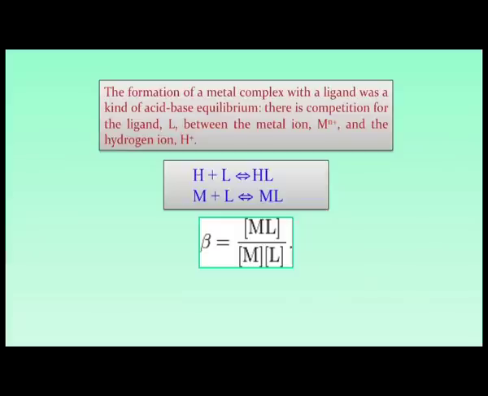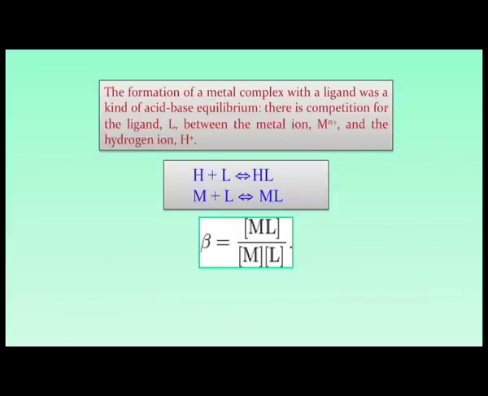So, these two equilibria are competitive in nature. This ligand can be simple water or ammonia which binds to the proton, giving rise to H3O plus or NH4 plus. Similarly, the M in a particular oxidation state Mn plus is binding to L. If L is neutral, you can have the same charge on LM, but if it is anionic, the charge is reduced on the center. So, this is the second step, that if we form this ML.